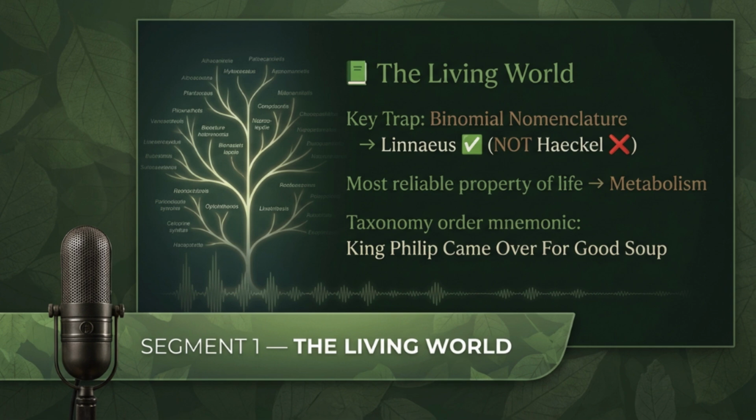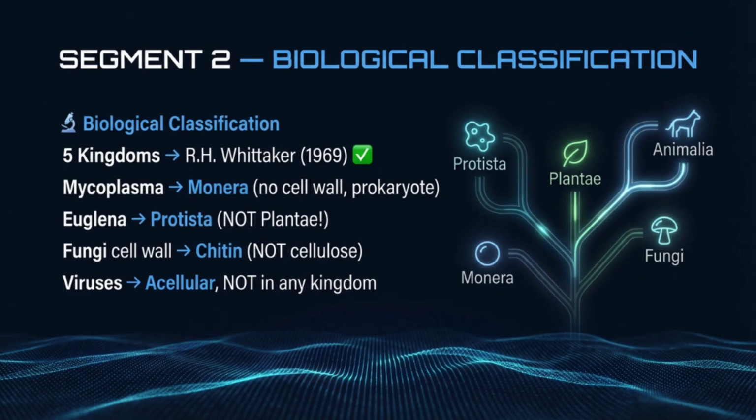And remember your taxonomy order: kingdom, phylum, class, order, family, genus, species. Mnemonic: King Philip came over for good soup. Simple, unbreakable. Biological classification, day 2.